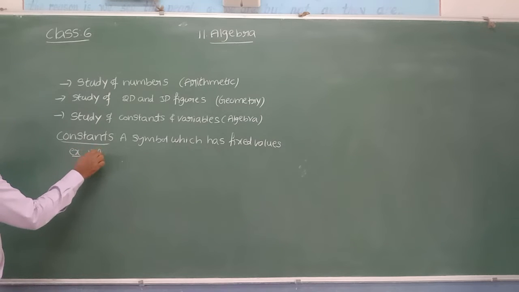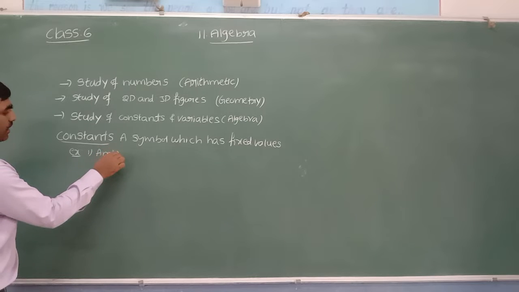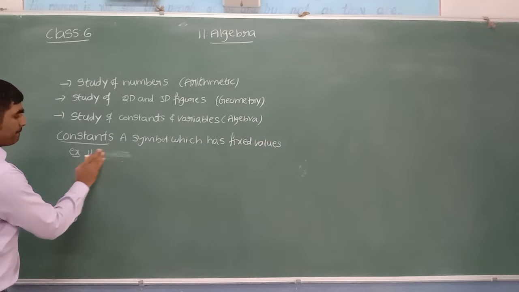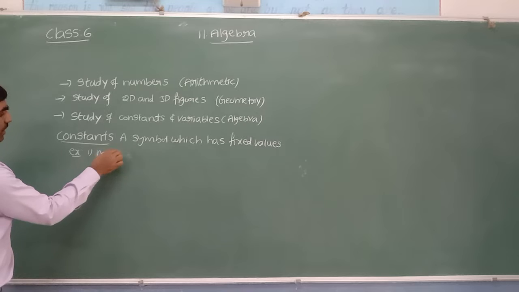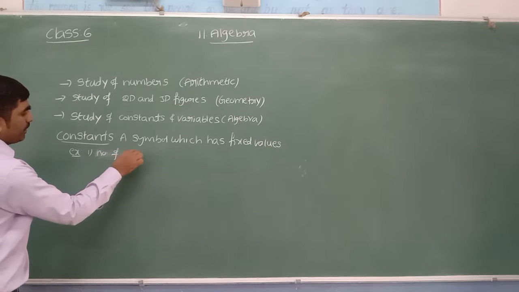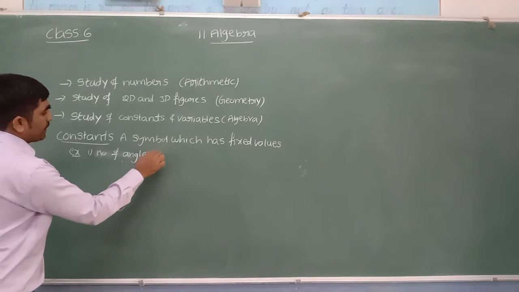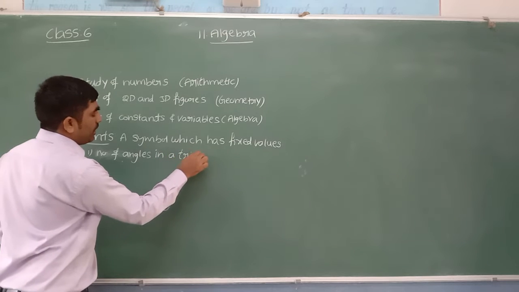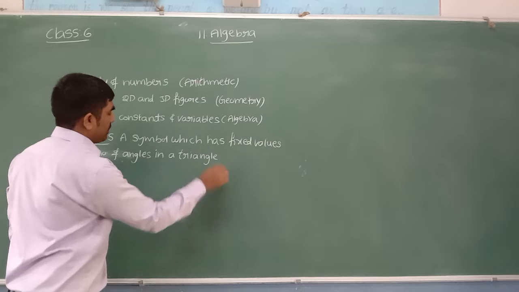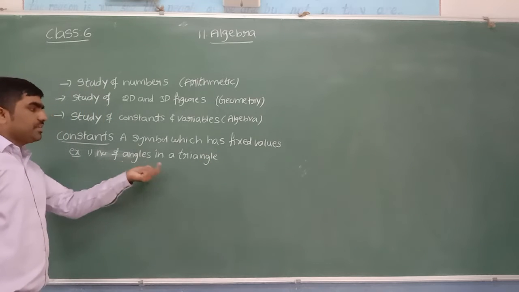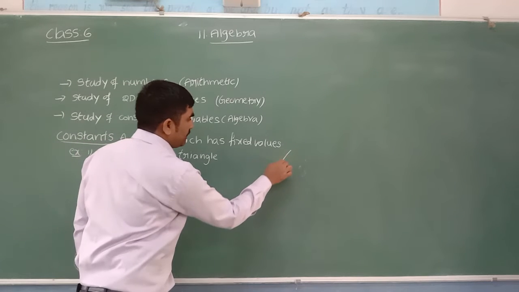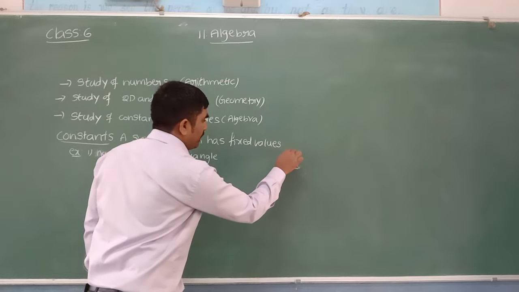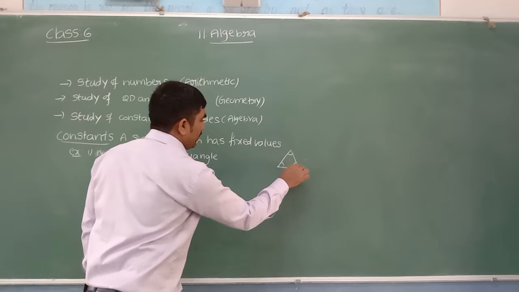Let's take one example about geometry here. Number of interior angles in a triangle. See, if you see a triangle, can you tell me how many interior angles it has? 3.